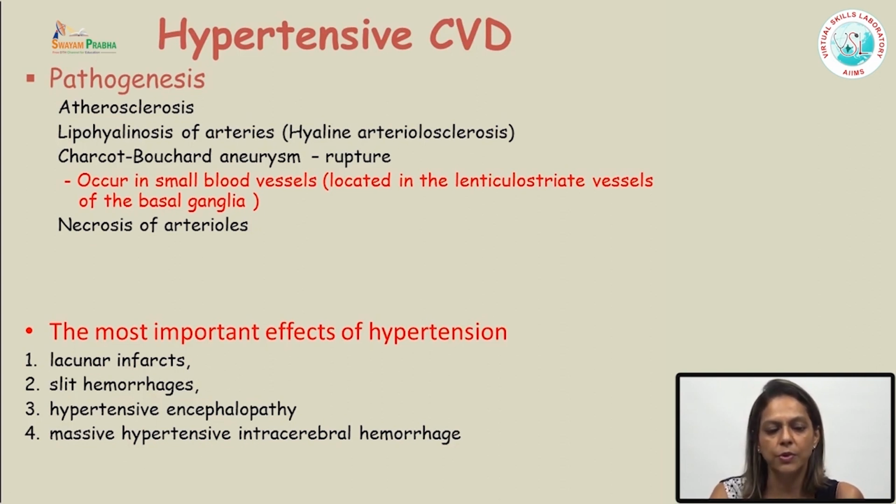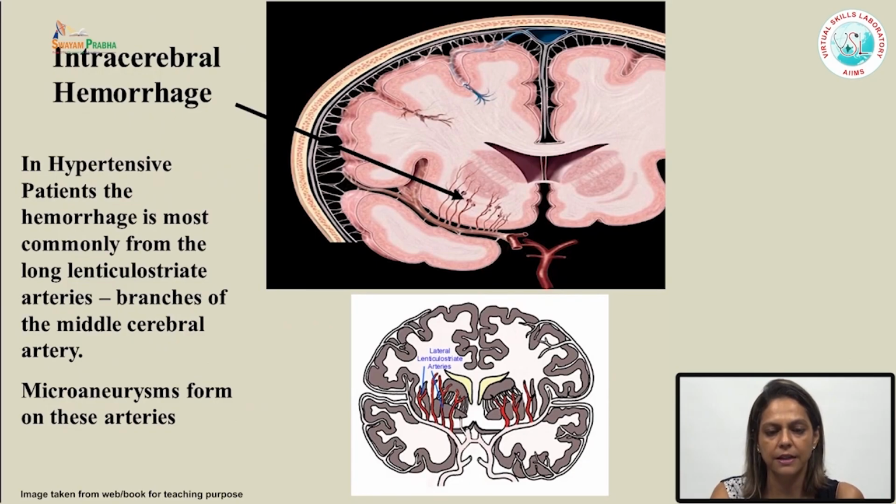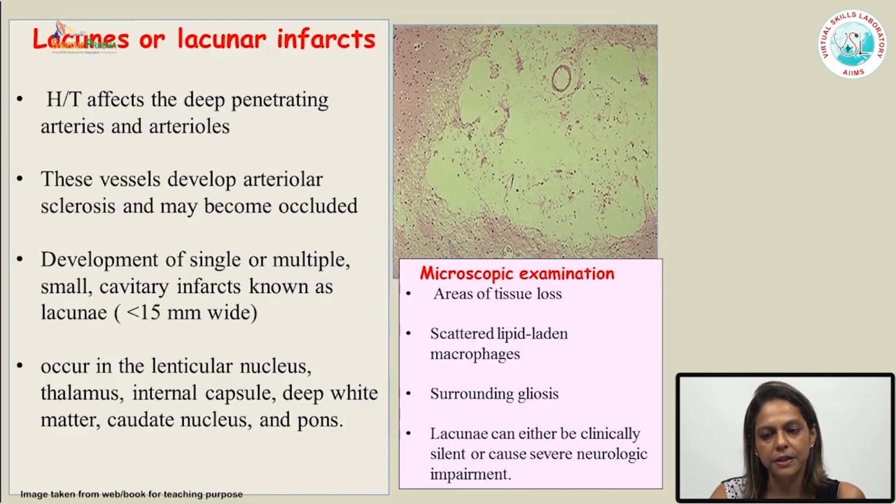So most commonly what you see is lacunar infarcts and slit hemorrhages. So this is just a pictorial representation of, look at this, there is formation of aneurysm in the lenticulostriate branches of the middle cerebral artery, and these are known as Charcot-Bouchard aneurysms, and there can be thrombosis also.